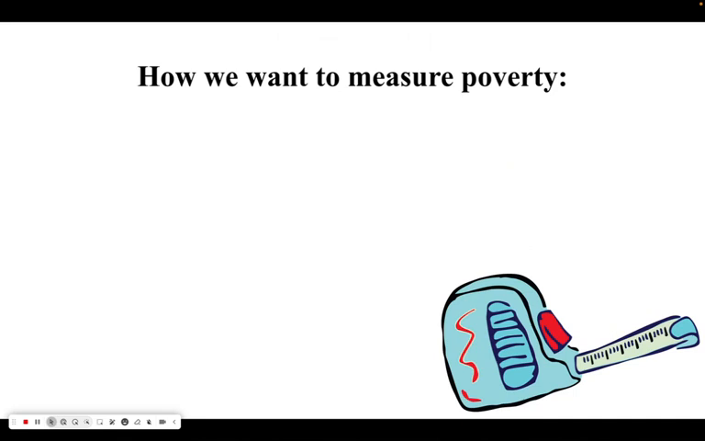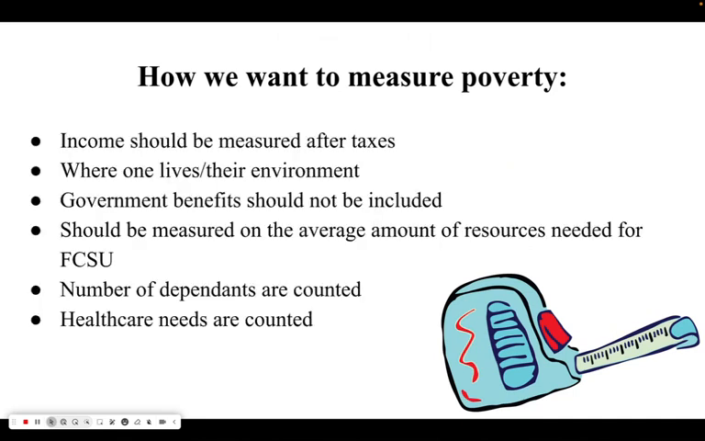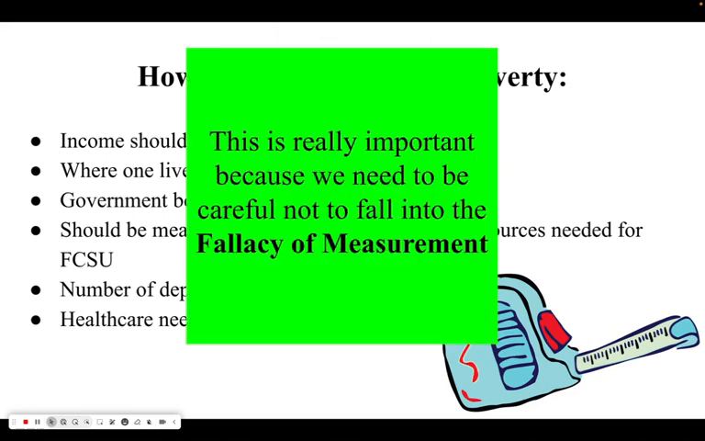How we want to measure poverty. Income should be measured after taxes, where one lives in their environment. Government benefits should not be included. Our measurement should be based on the amount of resources needed for food, clothing, shelter, and utilities. Number of dependents are counted, and healthcare needs are counted as well.